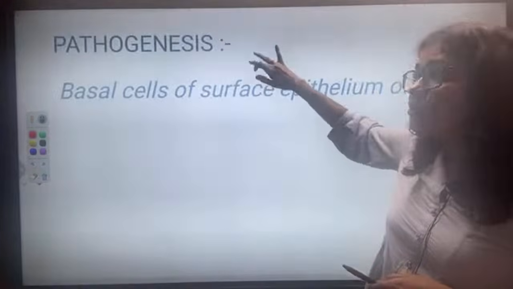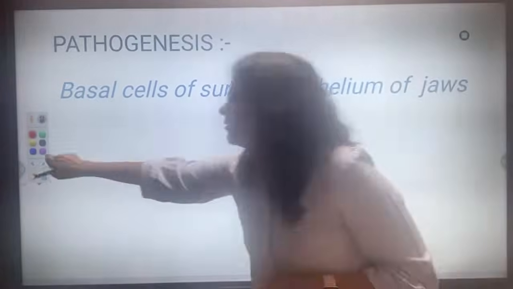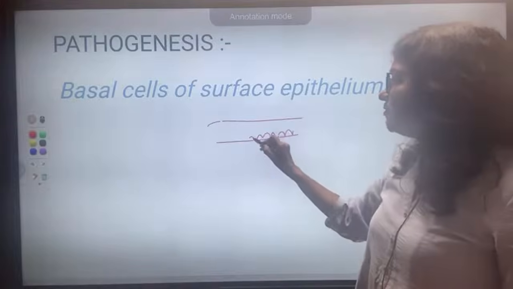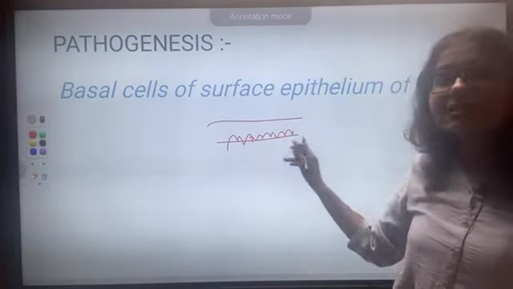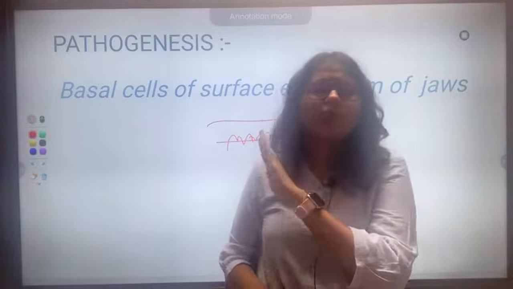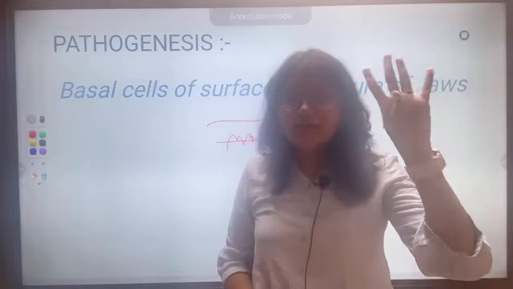What is the fourth tissue of origin? The fourth is the basal cells of the oral epithelium. This is the oral epithelium, and in its basal cells some mutation or change has taken place, and it will lead to ameloblastoma. Now one more is heterotopic epithelium in the pituitary gland. It is not very important. So 4 we will remember.